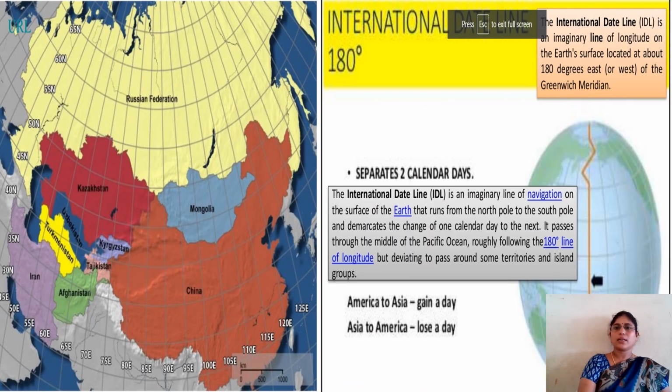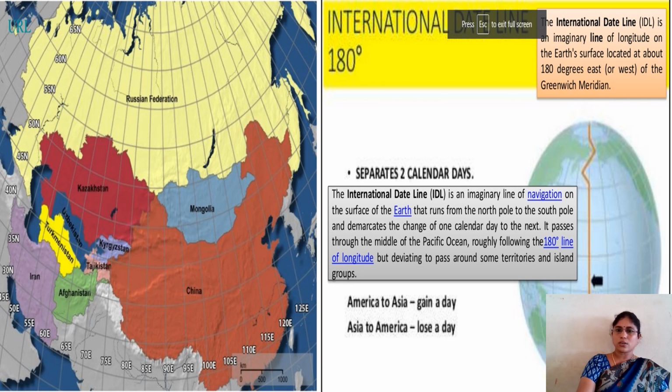Coming to International Date Line. What is the International Date Line? 180 degrees east or west to the Greenwich meridian is known as the International Date Line, IDL. This is also an imaginary line of longitude on Earth's surface.